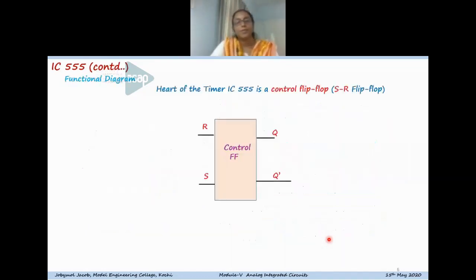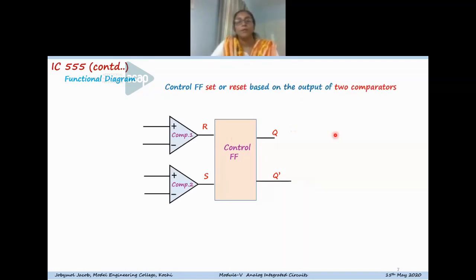So this shows the functional diagram. I'll start with the functional diagram of the op-amp. The heart of the timer IC 555 is a control flip-flop, which is an SR flip-flop. The control flip-flop is set or reset depending on the output of two comparators. So these are the two comparators shown. Comparator 1 is connected to the reset pin of the control flip-flop, and comparator 2 is connected to the set pin of the control flip-flop. And here at the output of the flip-flop, you have Q and Q bar.